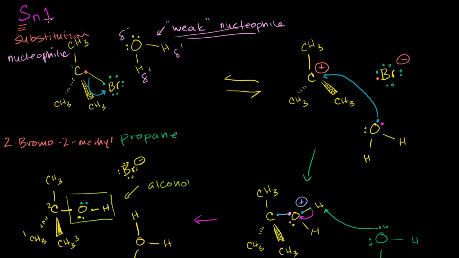Now the 1 stands for the fact that the slowest step, the rate determining step in this mechanism, the one that is going to happen the slowest, only involves one of the reactants. This right here was the rate determining step: the bromine taking the electron away from the carbon. It did not involve this water at all. It did not involve both the reactants like we saw in the Sn2 reaction. Since it only involves this one reactant, it is an Sn1 reaction.